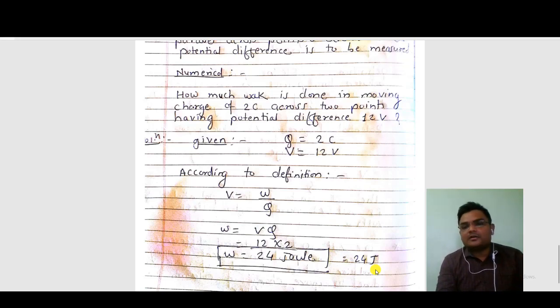So all of you understood all this concept. So I summarize today's lecture: we learned first electricity, then electric current, numerical based on electric current. Second is electric circuit. Then third is electric potential difference. So I hope you understood this concept, and please raise your hand if you did not understand or have any doubt regarding this topic. Okay, good. All of you understood this concept. Thank you.